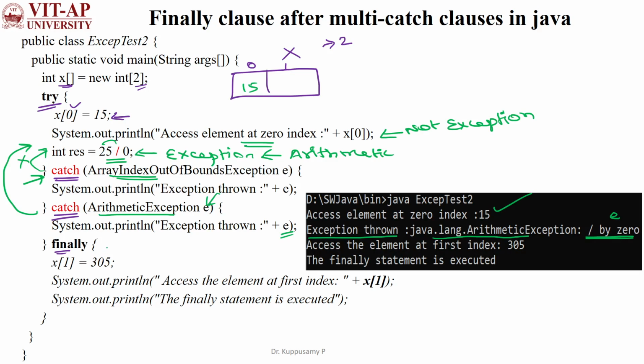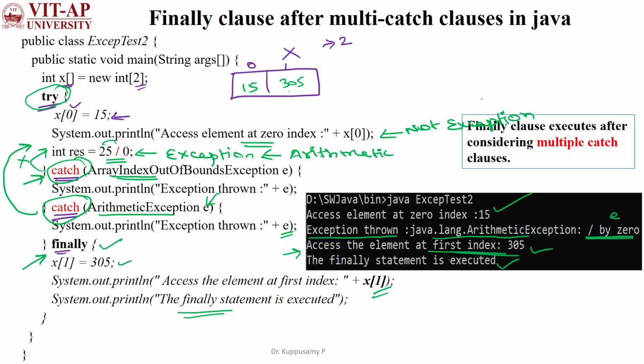Then here you see we have the finally clause, assigning the value 305 to index number 1. Then we access the element at the first index, that is 305. Then the last statement, finally is executed, is given here. Here what we are observing is that the try statement has multiple catch clauses. In the multi-catch clauses we have different kinds of exception handling catch clauses. After that only, the finally clause is executed. So that's the thing we have in this example, right?